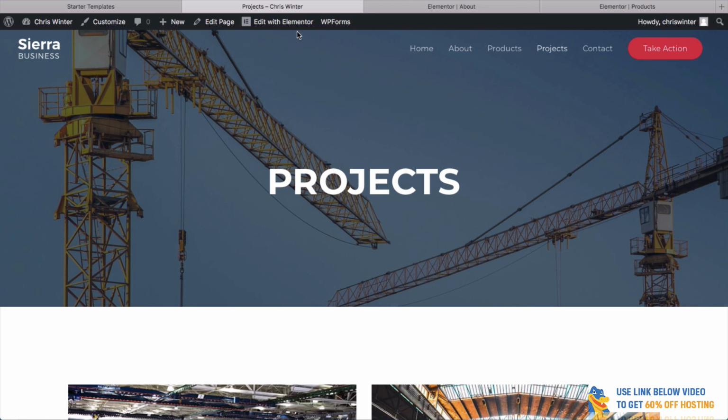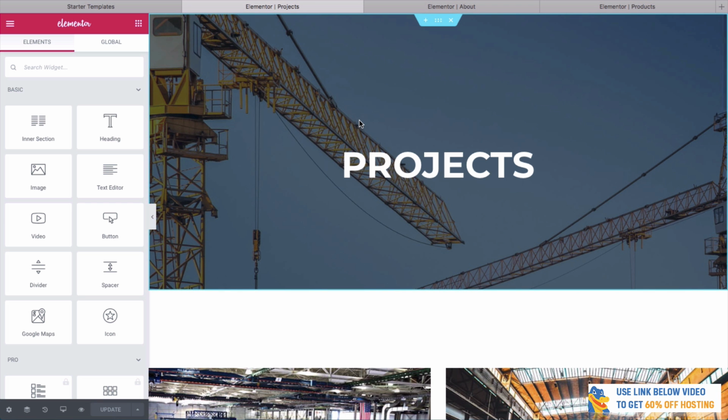So what do we do again, guys? We go edit with Elementor. As you can see, it's loading up here. We're just going to go through the basic steps again, and then we're going to do some really cool things coming up. So stay tuned. Don't leave just yet. I really want to make your website go from 50% cool all the way up to 120% cool. So let's change this. Let's do something special here.